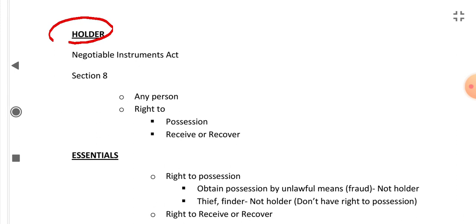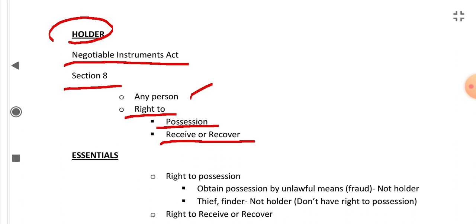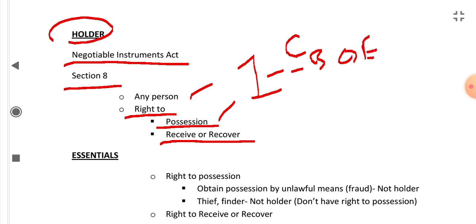According to Negotiable Instruments Act, Section 8, any person who has a right to possession and receive or recover. Two rights. First is possession. Who has the right to take possession of any instrument? Instruments are like check, bill of exchange, or promissory note. Whoever has a right of the possession, he will be the holder.